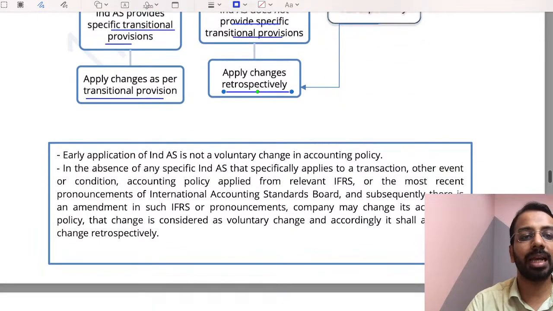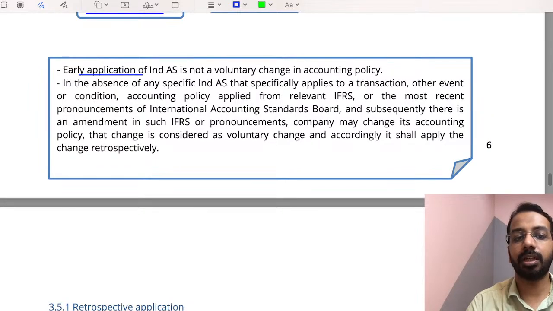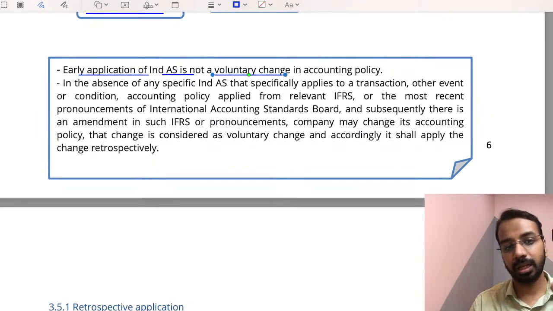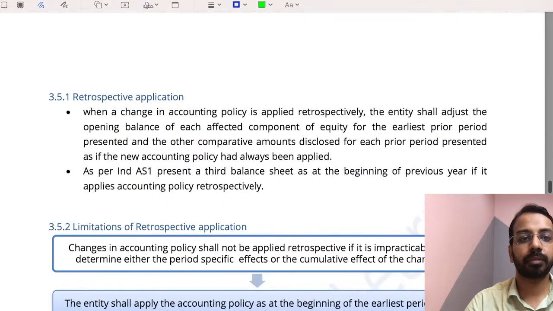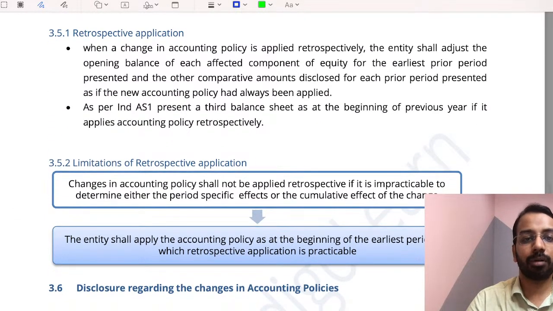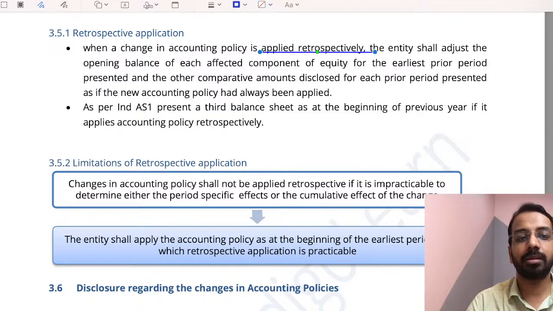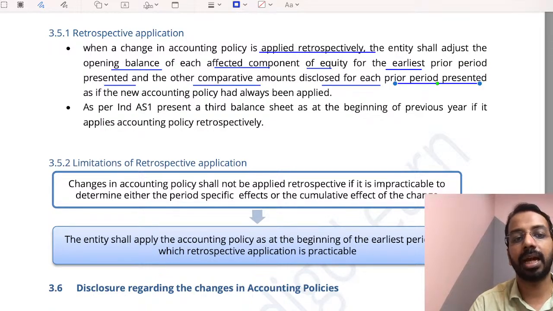Please note, early application of Ind AS is not a voluntary change. If I have to apply Ind AS for the first time, it is not a voluntary change. Now, when a change in accounting policy is applied retrospectively, the entity shall adjust the opening balance of each affected component of equity for the earliest prior period presented and other comparative amounts disclosed for each prior period presented as if the new accounting policy had always been applied.